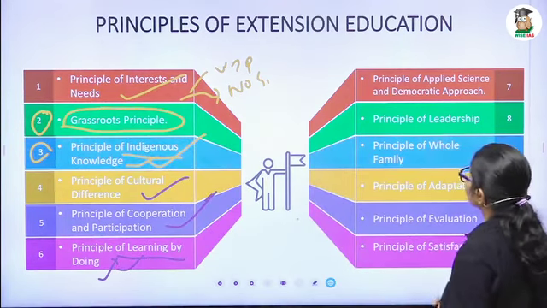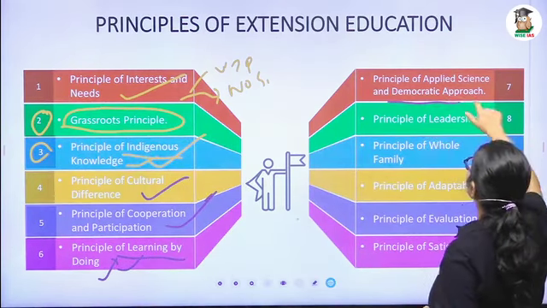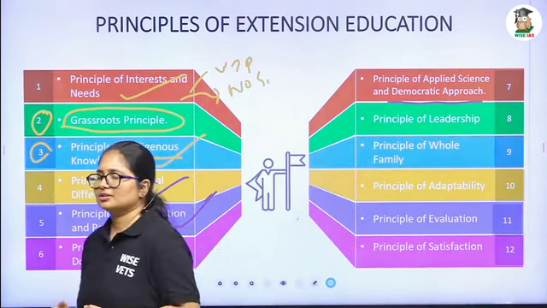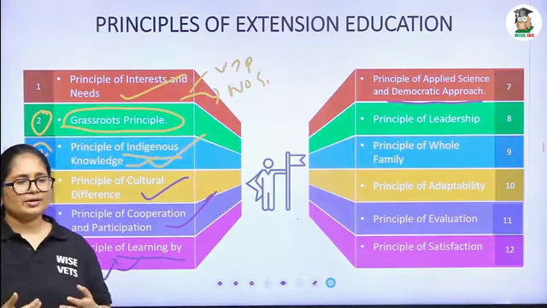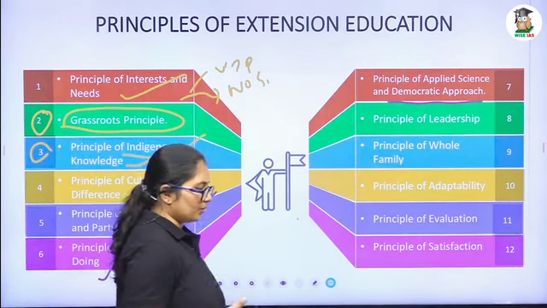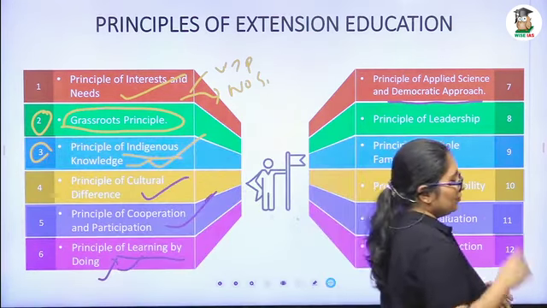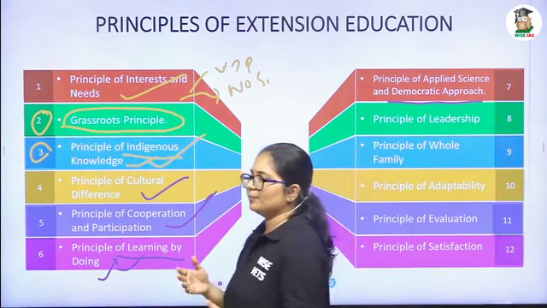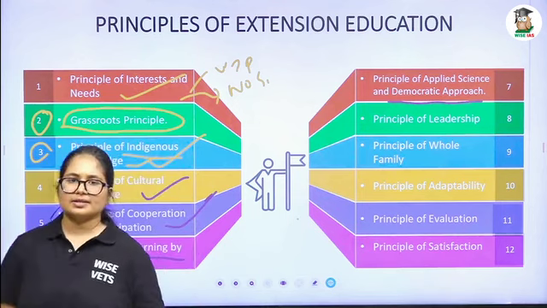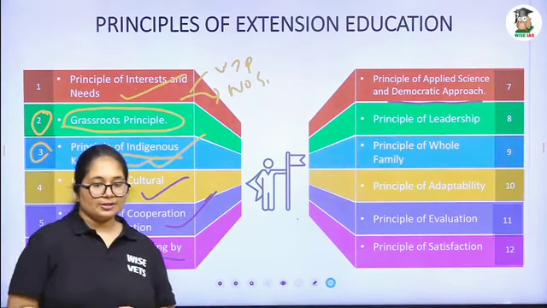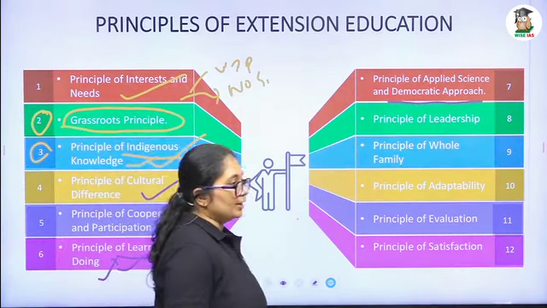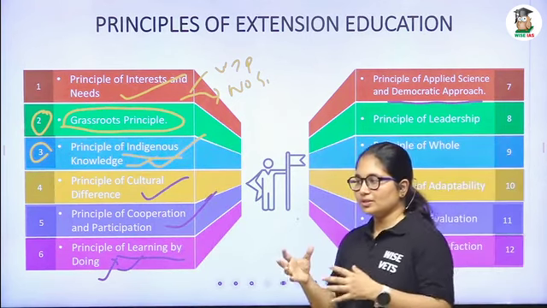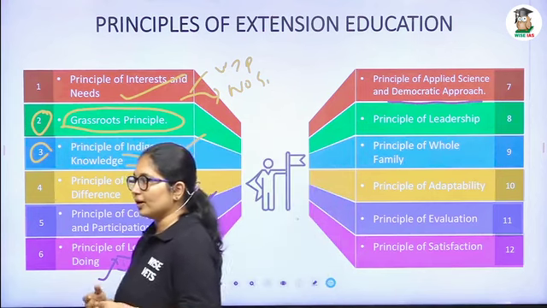And the seventh point, what is the principle of applied science and democratic approach? What do you mean by democratic approach and scientific approach? What do you mean by democracy? It is for the people, by the people. When it comes to politics, that is the meaning, but when it comes to extension, the meaning changes. Democracy means inclusion, participation and equality. We have to include all the people instead of focusing on some people. We have to include all the people. We have to give inclusivity.